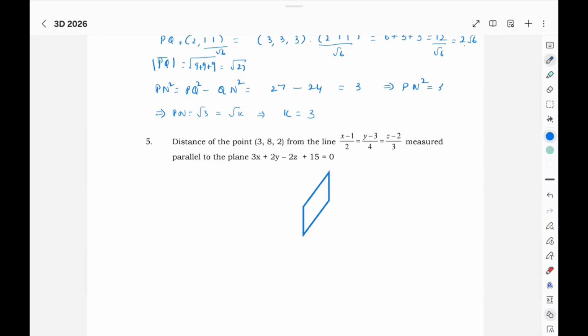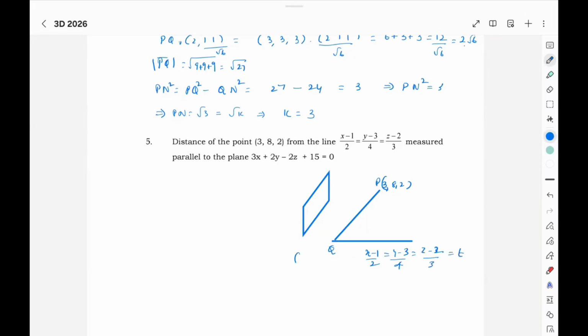Here you have a point 3, 8, 2, and the distance is measured from the line parallel to the plane like this. So what he is asking is the PQ distance. Your line equation is given as this. To find PQ, we require Q coordinates.